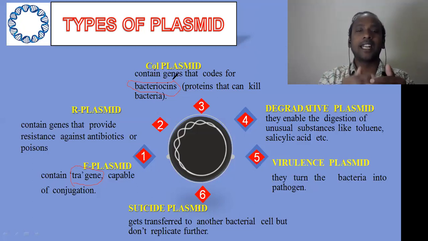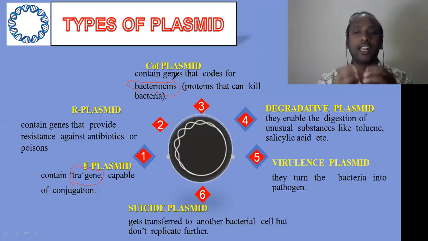So the genes containing this bacteriocin we call bacteriocin plasmids. And the fourth one is the degradative plasmid, which is involved in the digestion of unusual substances like toluene and salicylic acid. This is exclusively important for bacteria which are growing in hydrocarbon polluted areas.